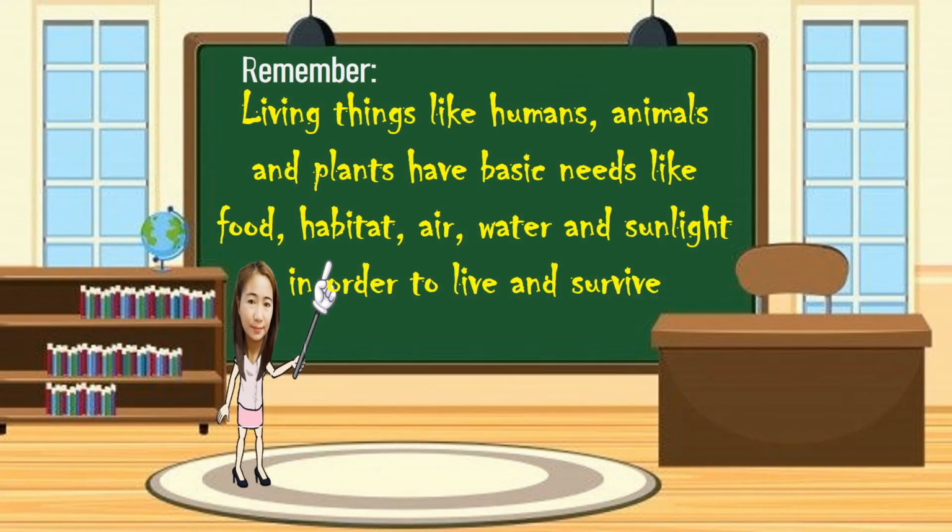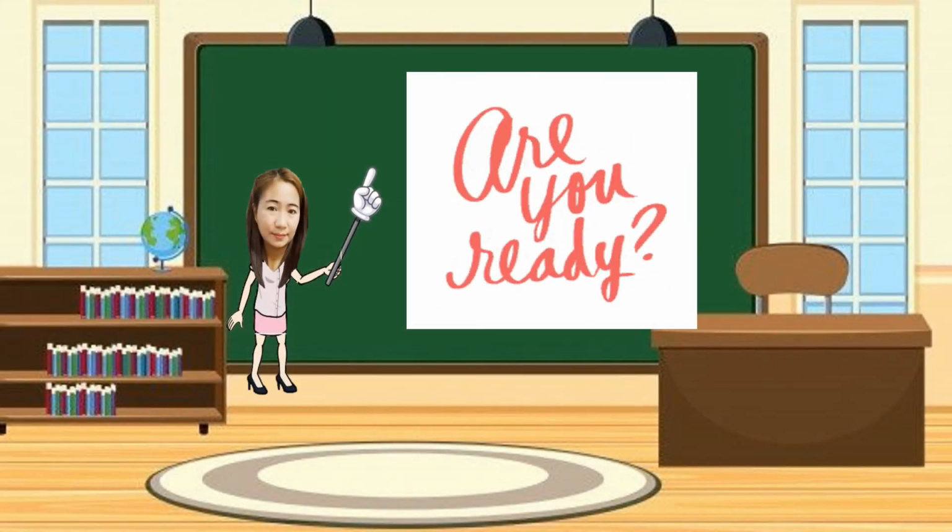Let's remember that living things like humans, animals, and plants have basic needs like food, habitat, air, water, and sunlight in order to live and survive. Are you ready for more activities?